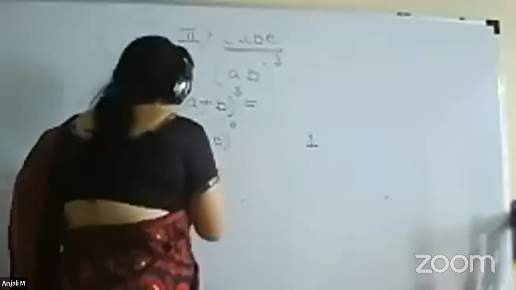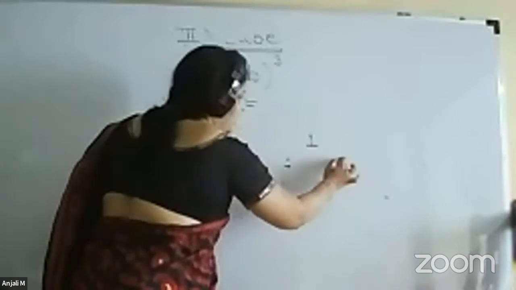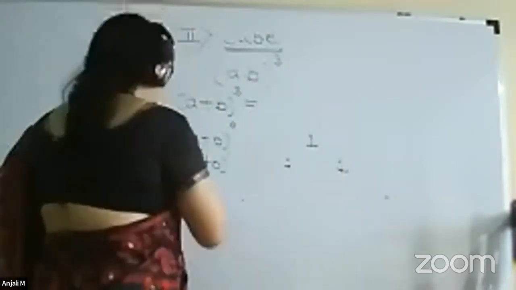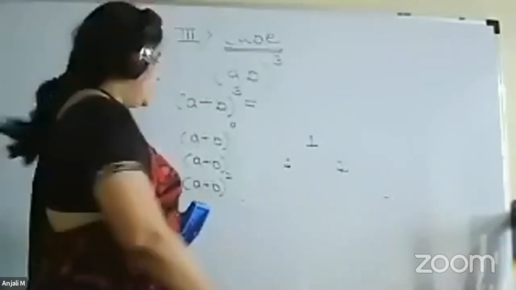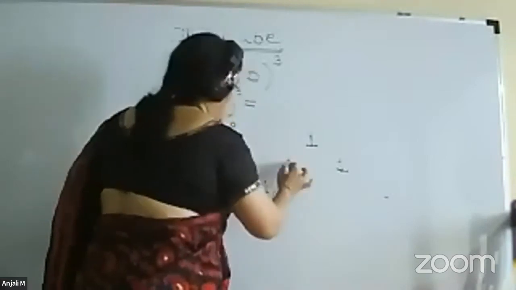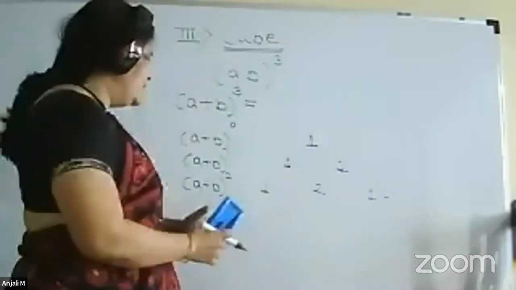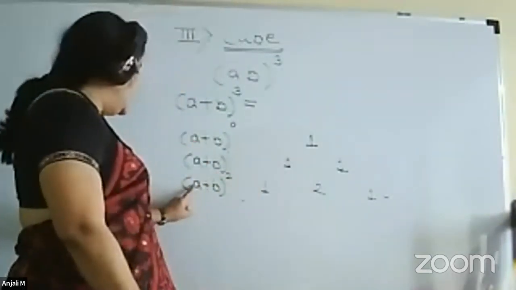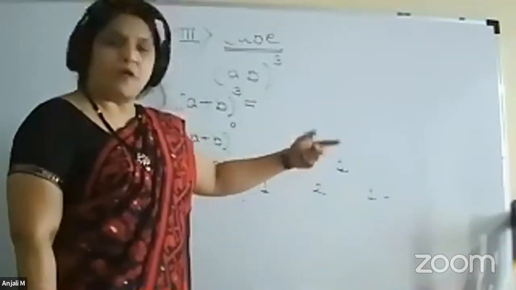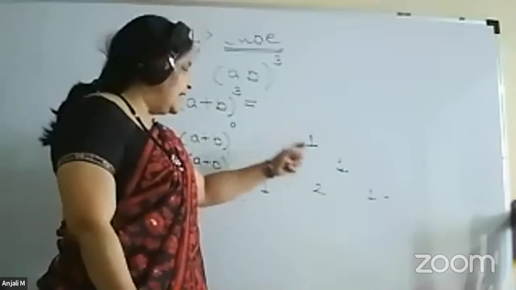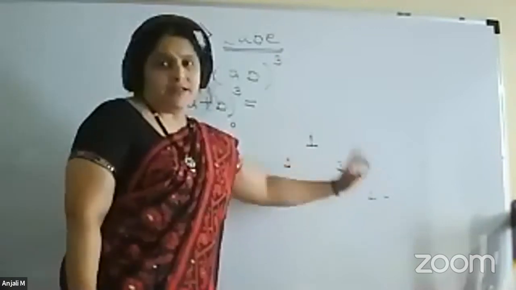Now, suppose we want a plus b raised to 1, means a and b. Then their coefficients will be given by 1 and 1. Then a plus b whole square. These are the coefficients. First we will write down 1. Then addition of these two, that is 2. And lastly, we will write down 1 again. So these are the coefficients. First we write the highest power, a square. Then we reduce the power of a and increase the power of b. So this will be a square, ab, b square. This way we are doing.